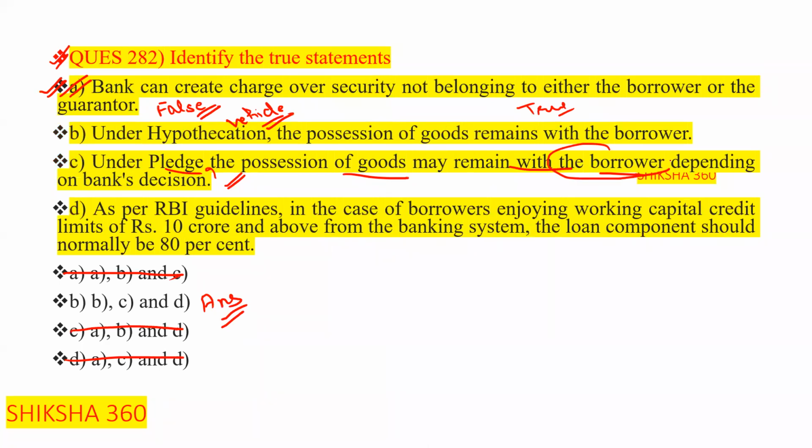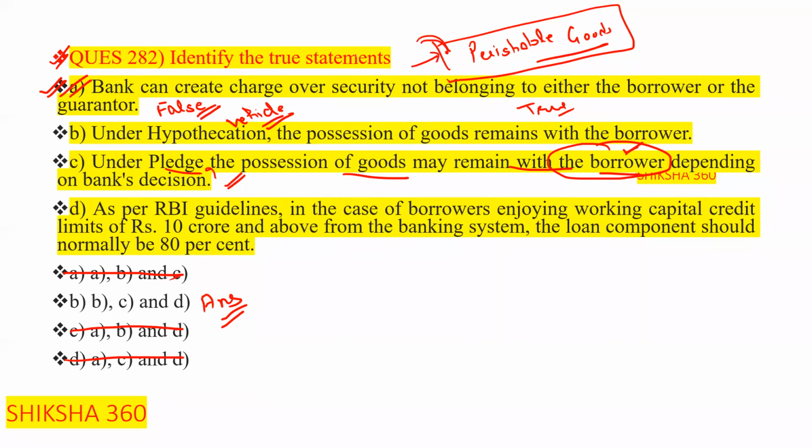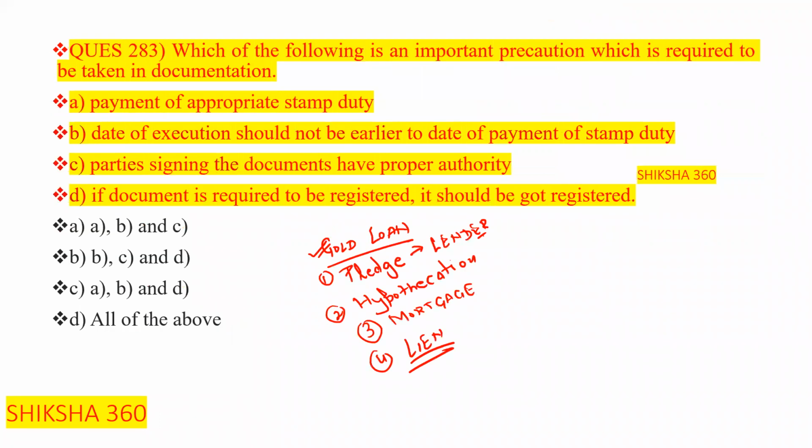Here, possession of the goods may remain with the borrower, like perishable goods. Here, the bank can do pledge. The goods are present in the ground, and the borrower can take the goods from the ground with the permission of the bank. Clear? That depends on a case to case basis. Now move to the next question.